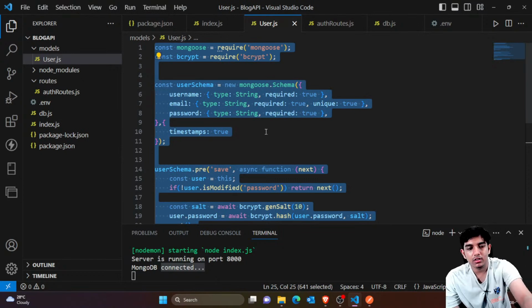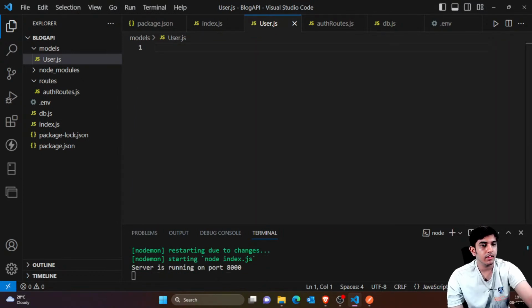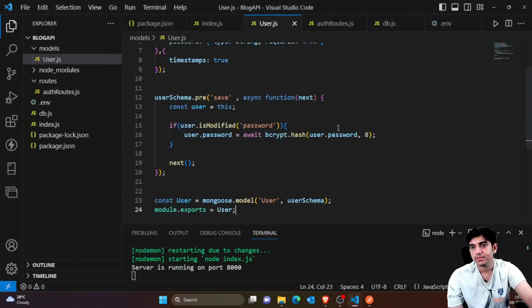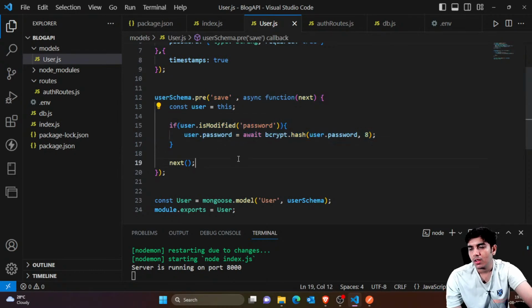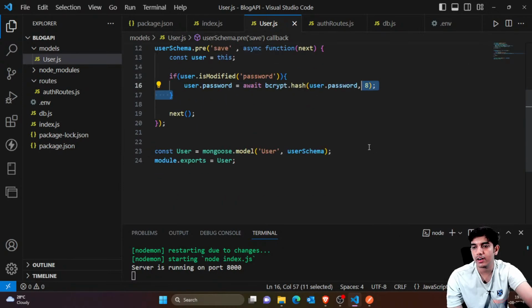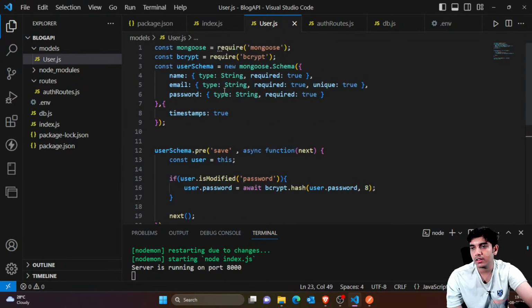So what I would do is again do the same things. I've just modified things a bit, and this is again the same thing, but I've just modified the pre schema. Here you can see before saving the password, instead of providing the salt externally, I've just pasted it here directly, and I think the rest is fine.